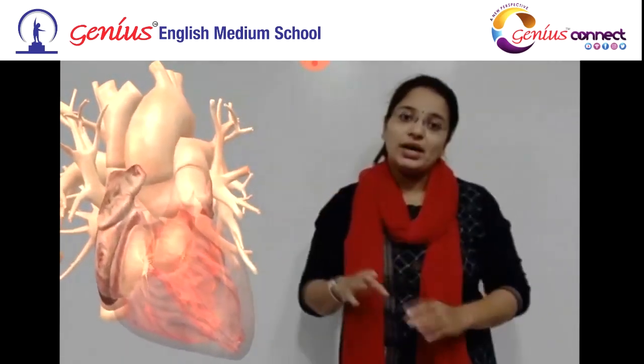Again if we come back to the front portion, here I would like to say that the blood comes twice inside the heart. First, the deoxygenated blood from the entire body to the heart, again from the heart to the lungs and again from the lungs to the heart. So the entire portion of blood comes twice inside the heart and this is called double circulation. If we talk about the importance of double circulation, it is required to maintain the total internal temperature of warm-blooded animals like us. This is all about the basic structure of human heart.